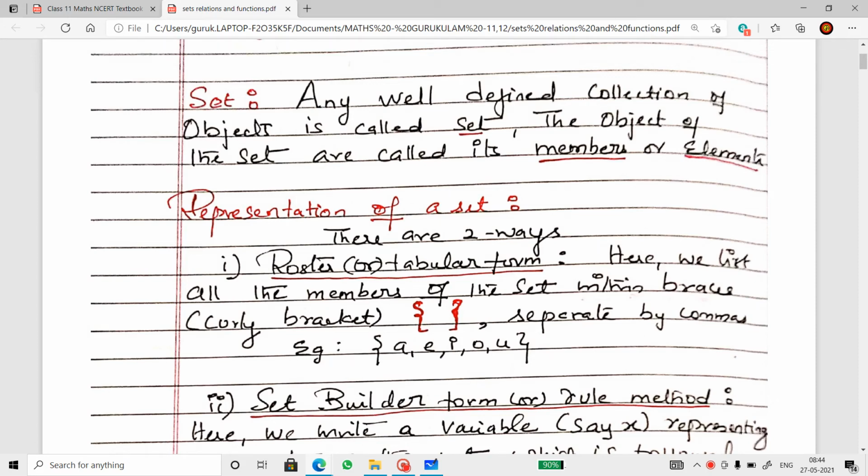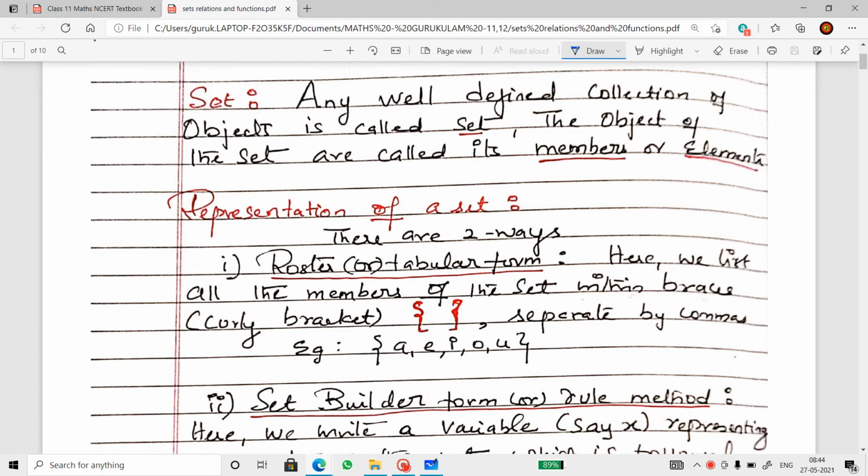Today I'm going to introduce sets to you. Chapter Sets is the first chapter in the CBSE 11th standard textbook as well as the first chapter in the ISC textbook. Now, this is a pretty simple chapter to start with.